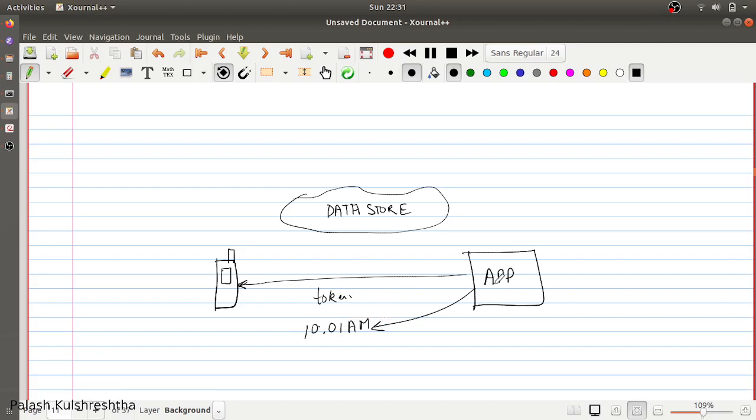And when you're specifying the time after which the token is valid, you should always design your applications in such a way that there can be differences between the time on your server and the time on your mobile client.